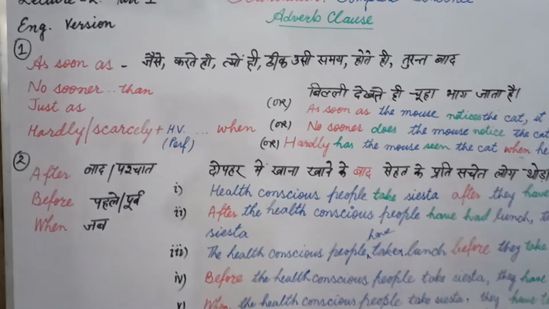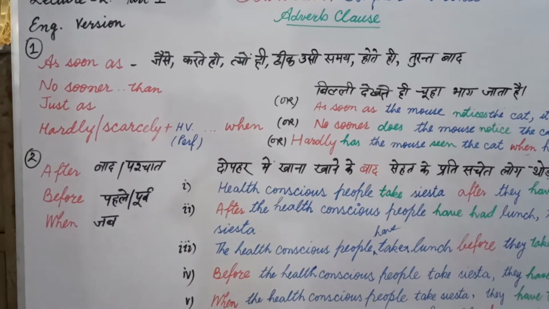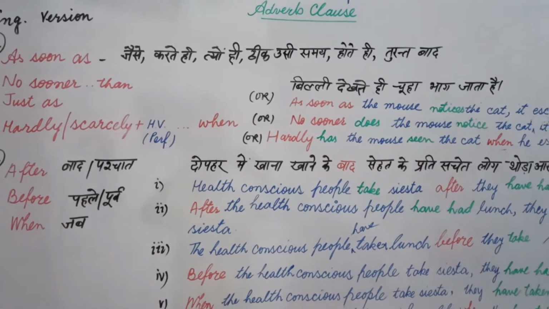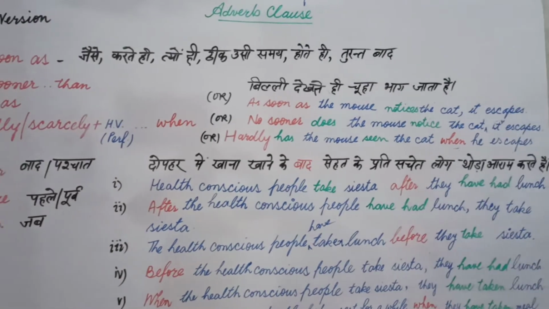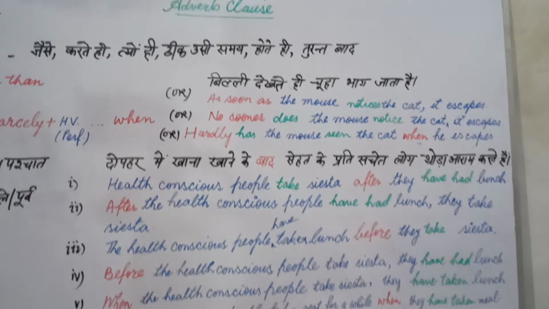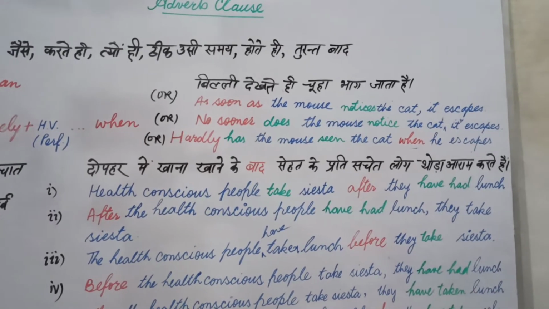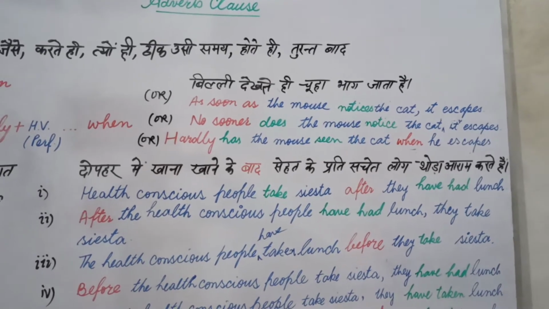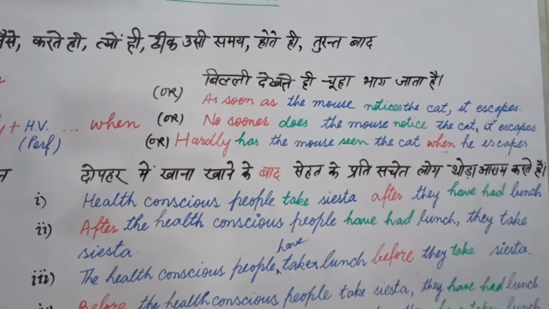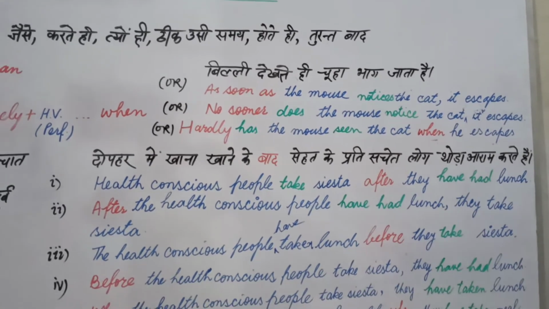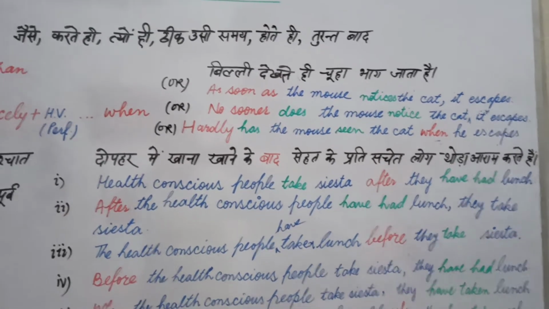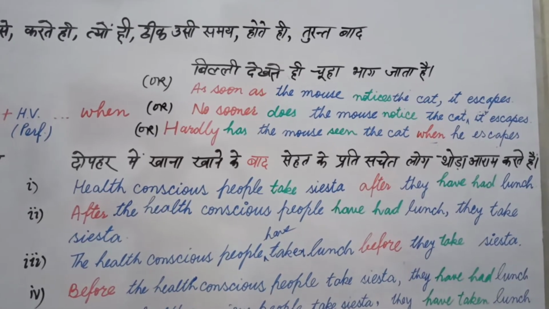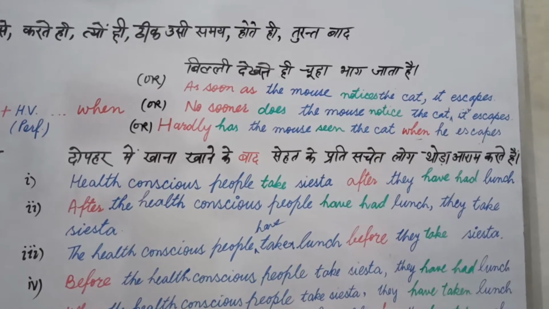students, you use these conjunctions: as soon as, no sooner than, just as, hardly, scarcely, when, because these conjunctions show quick actions, just like बिल्ली देखते ही चूहा भाग जाता है. Now you can say, sir, बिल्ली को देखते ही is right also. It is also right, not only this is right. चूहा भाग जाता है, चूहा भाग गया, whatever you can use any tense here. बिल्ली को देखते ही, but the thing that we have to finally see, that is quick action. Just as the rat sees the cat, the thing is it runs away.